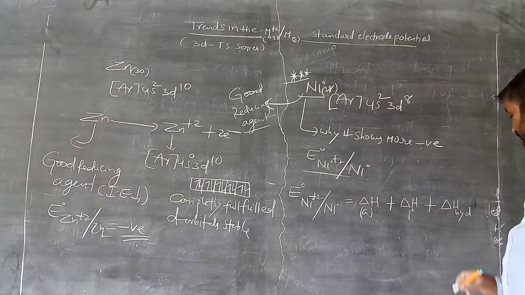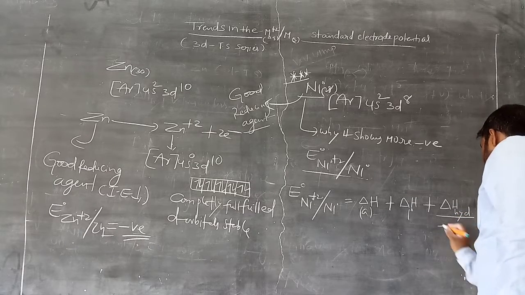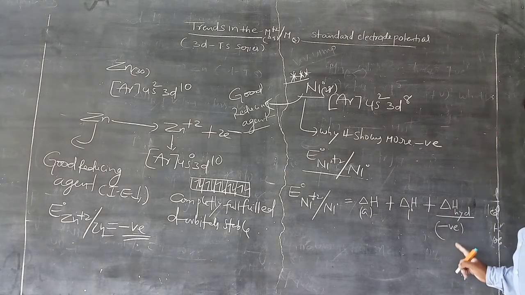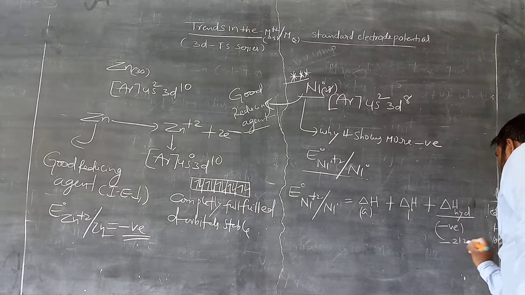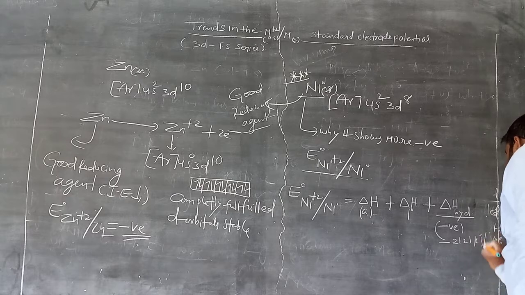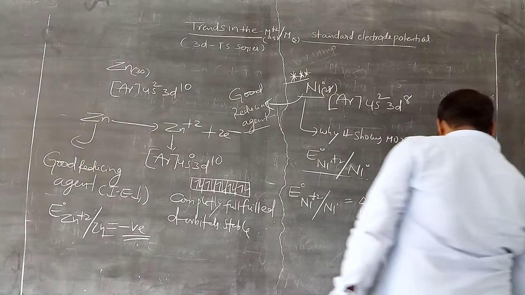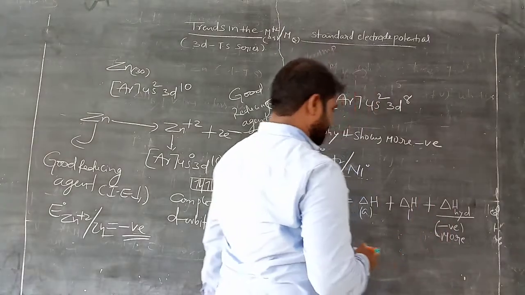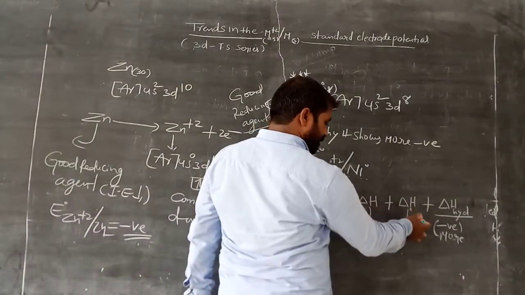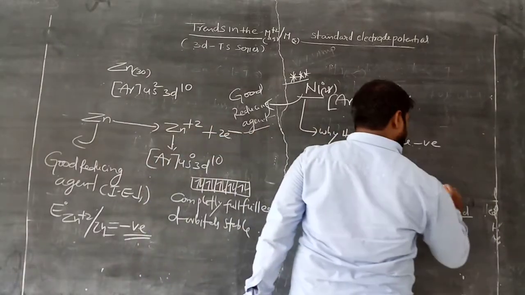For nickel, this hydration energy value is very negative, almost minus 2121 kilojoule per mole. That is more negative. You should remember these more negative values: more energy is released here. When comparing with the others, it is more negative. Hydration enthalpy is more.